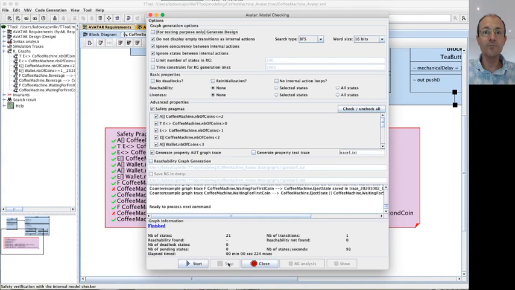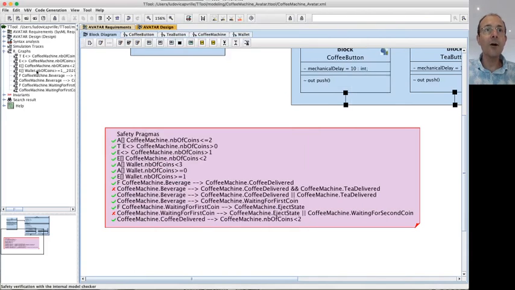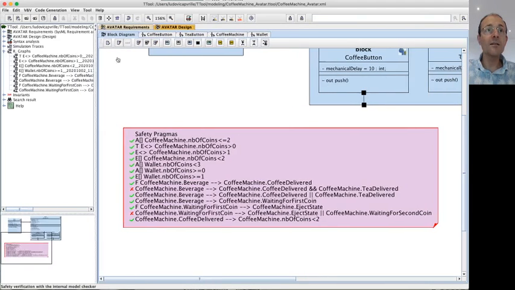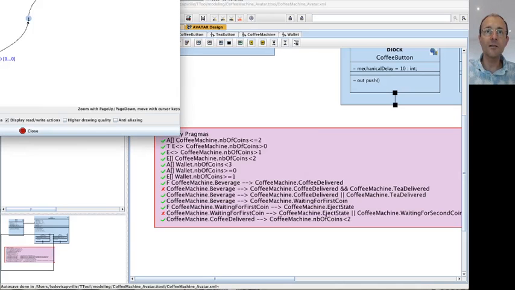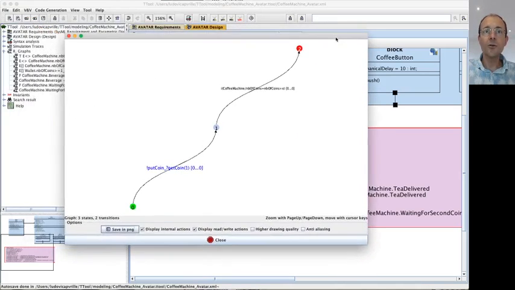Okay, start. Okay, and now I've got a collection of traces there in the tree on the left. So for instance, for this property, coffee machine number of coins is more than 0. There is a path with at least one state in which this is true. This is true. And it managed to compute a path, and we can show a trace to show it. So at first there is a put coin, and that's it.